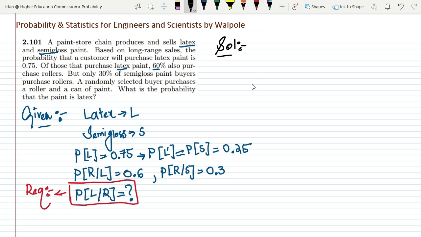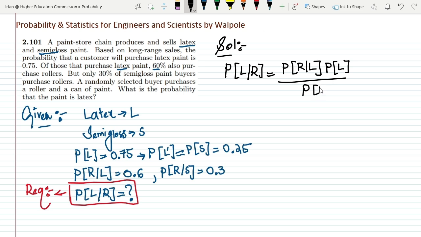In order to find it, according to the Bayes theorem, the probability of latex, given that R is purchased, is the probability of R given L, multiplied by the probability of L, whole divided by the probability of R. So this is what we want to find.